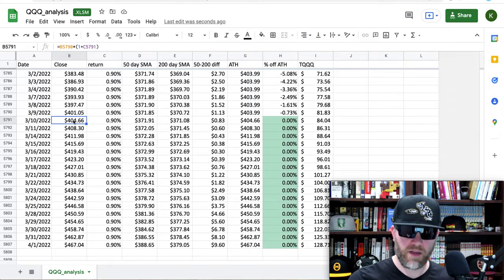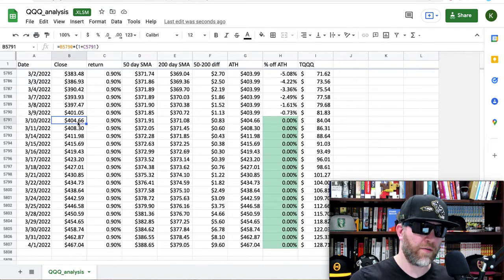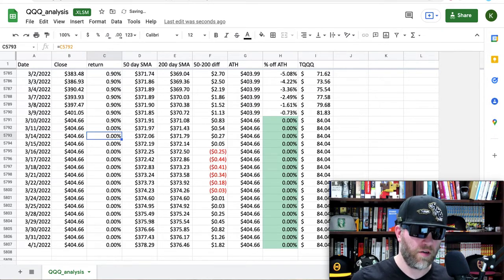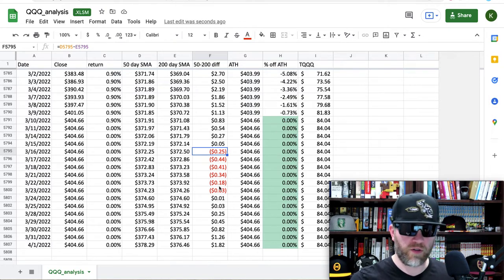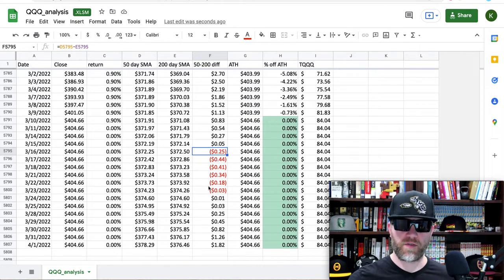Now, do we think we're going to get to all-time highs by then? I don't know. Let's say we get to this March 10th date and we decide we're going to stay flat from there, with no more all-time highs. We still get the death cross. If we get back to all-time highs by March 10th, we still get the death cross. It's a very short period of time where the 50-day is underneath the 200, which would be great, but it still happens. So what does all this mean?